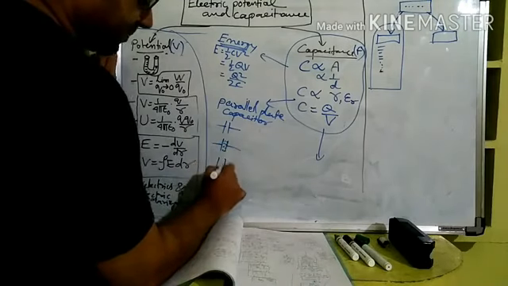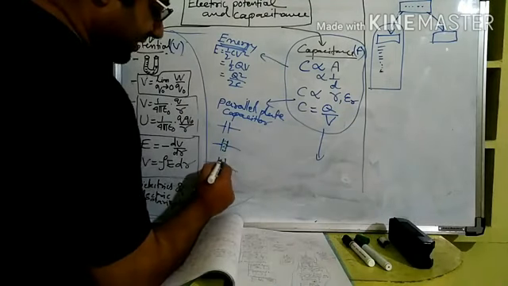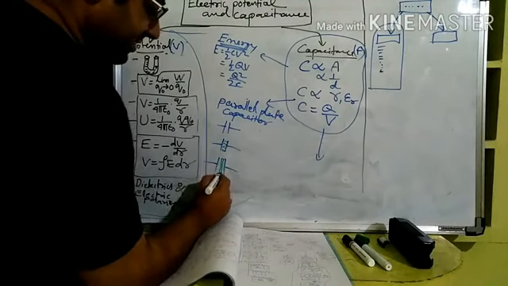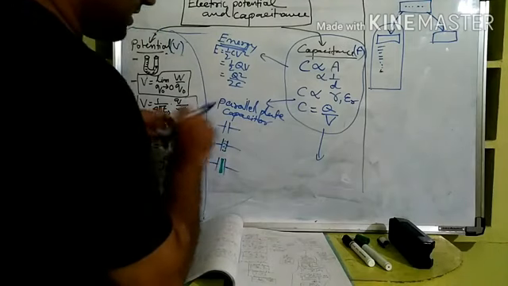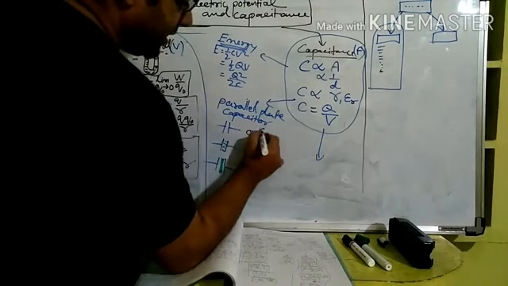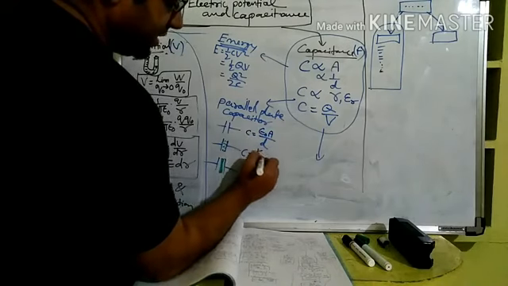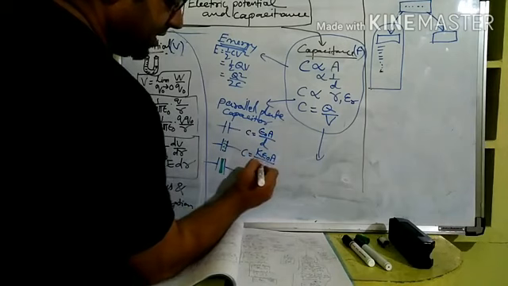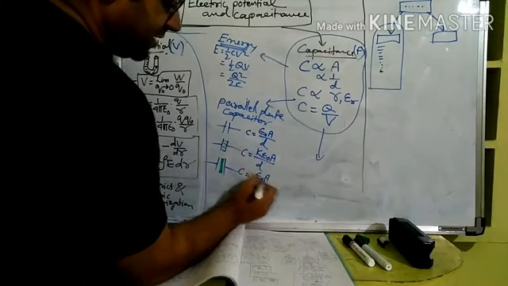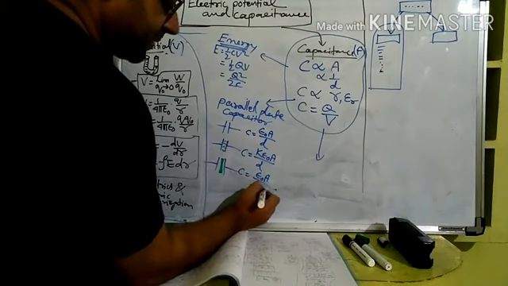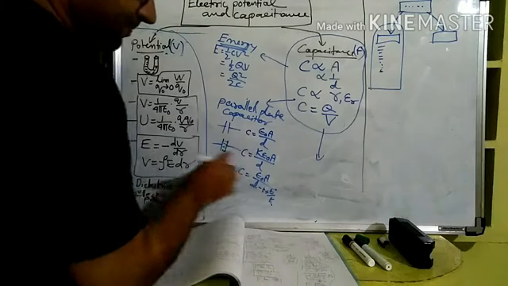Then we take a parallel plate capacitor where a dielectric is introduced, but the dielectric has a certain thickness T, right? So what are the formulas? Here it was C is equal to epsilon naught A by D. Here it was C is equal to K epsilon naught A by D. And here C was equal to epsilon naught A divided by D minus T plus T by K.